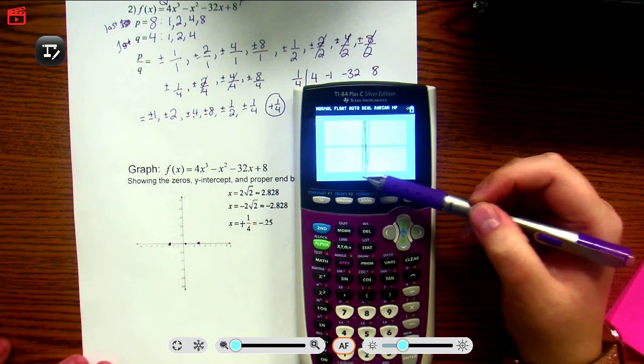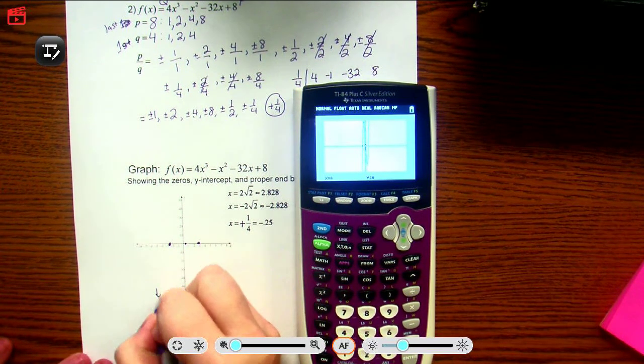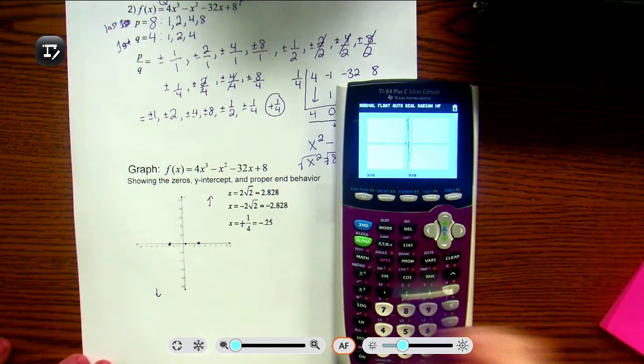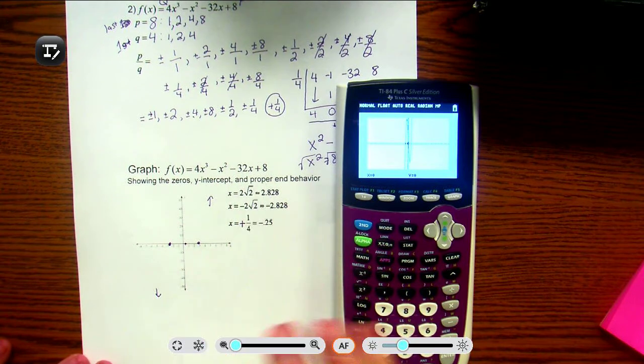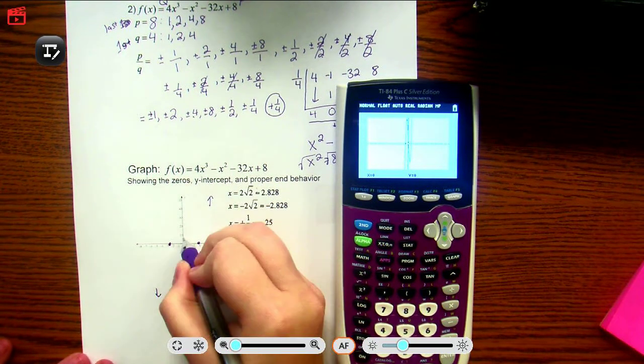Okay, so it's going down forever, it's going up forever. So it's going down forever on the left. I need a down arrow over there. It's going up forever on the right. Y-intercept is going to be 8 because I put 0, 0, 0. That's going to be 8.